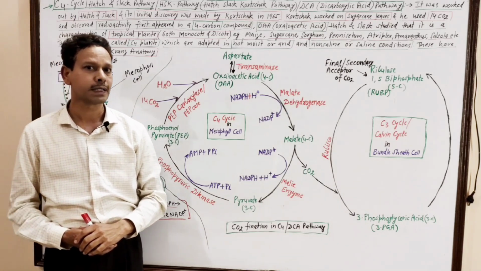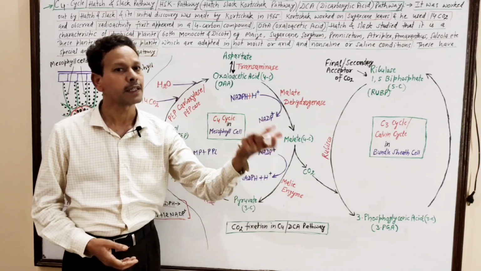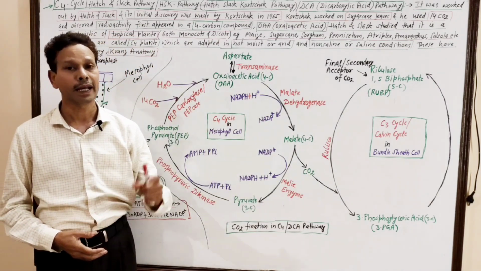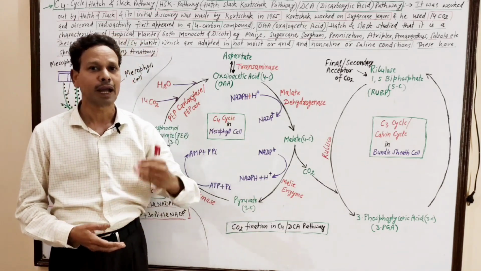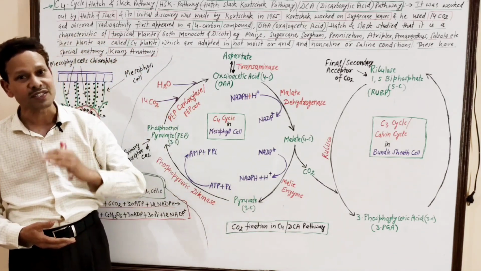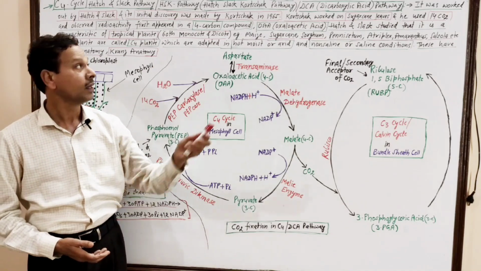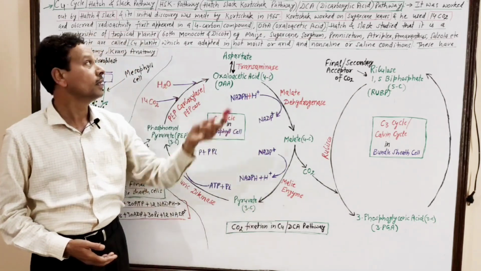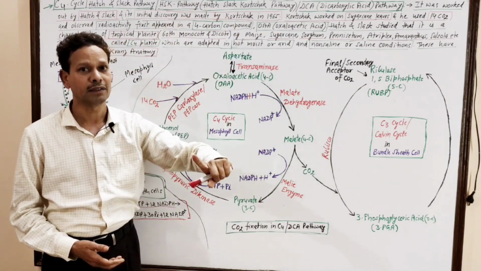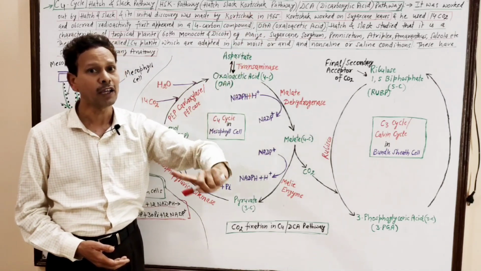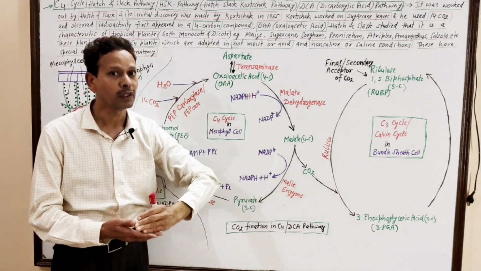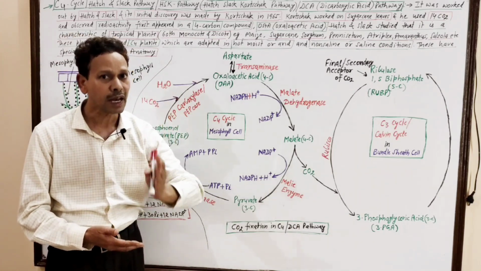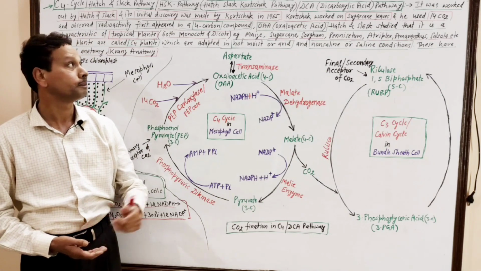Please download your notes. In today's lecture, we will discuss the C4 cycle, or the Hatch and Slack pathway, as it was worked out by Hatch and Slack in 1967. But its initial study, its first discovery, was made by Kortschak in 1965. So it may be named the HSK pathway, Hatch, Slack and Kortschak pathway.